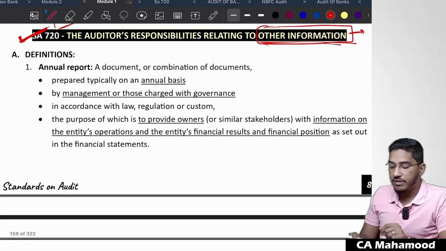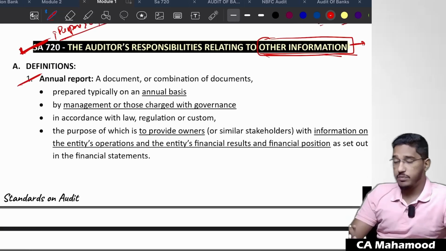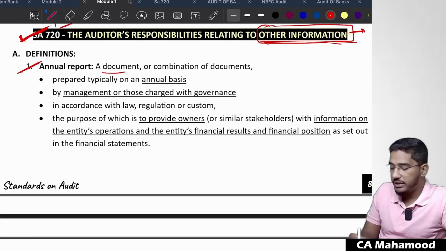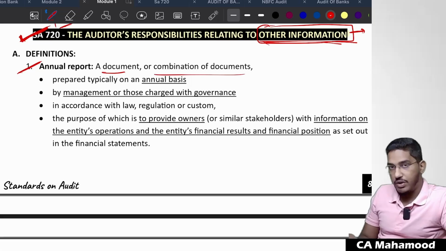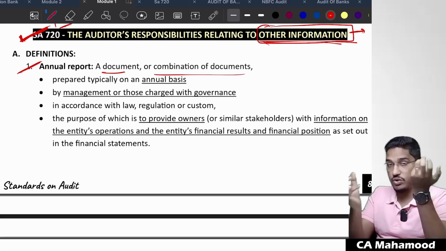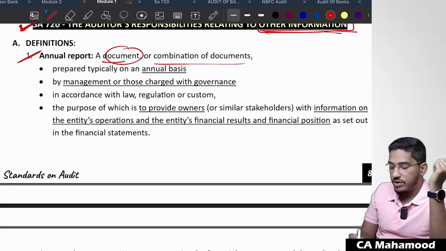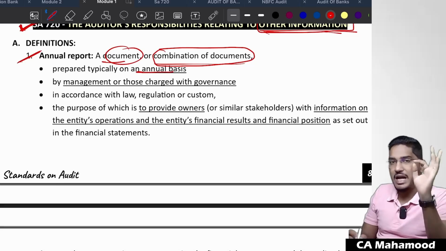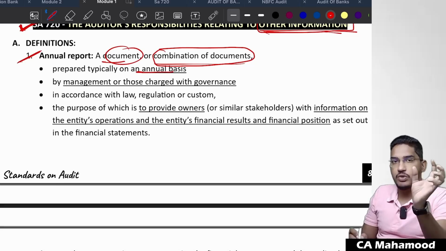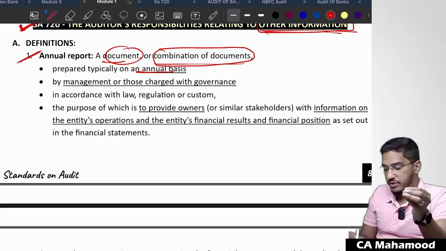Then what is the meaning of annual report? They have even given the definition of annual report. Let us go through it once. A document or a combination of documents. An annual report could be one single document or a combination of documents also. More than one document could be considered an annual report. Prepared typically on an annual basis. The name itself says annual report. We prepare it only once in a year, not every month.